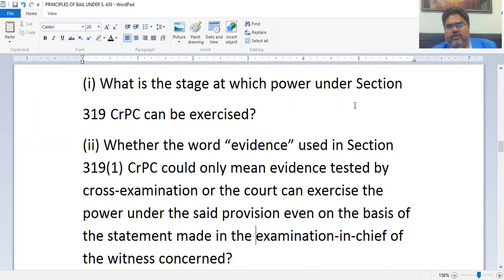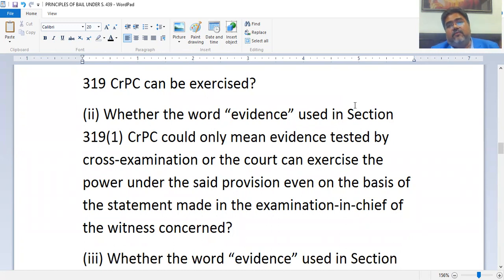So after cross-examination, the evidence is tested, right? The deposition made by the witnesses during the examination in chief gets tested, right? So before cross-examination, only the examination in chief has taken place or it's going on. Can the court exercise the power of Section 319 CRPC? Can the court summon a person as an accused, add a person as an accused who has not been named in the charge sheet or whose name does not even appear in the FIR? So can it be done before cross-examination, or the court has to wait till the cross-examination is over? So we are going to answer this question.